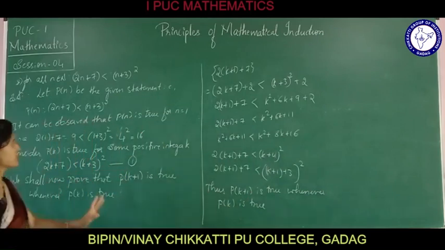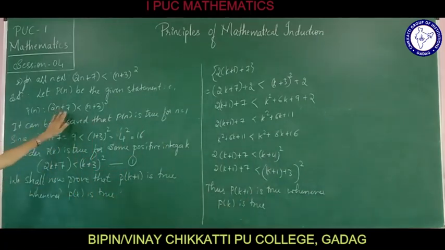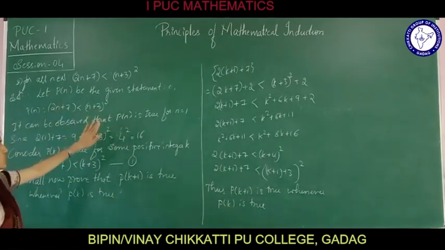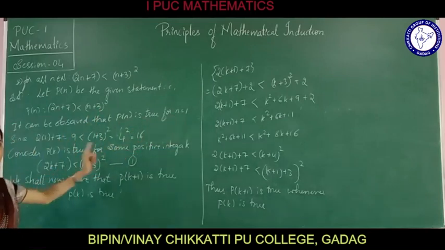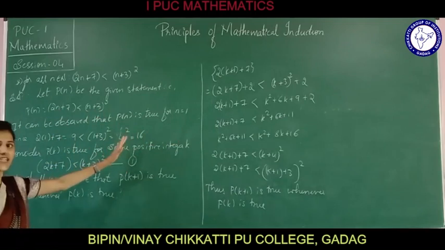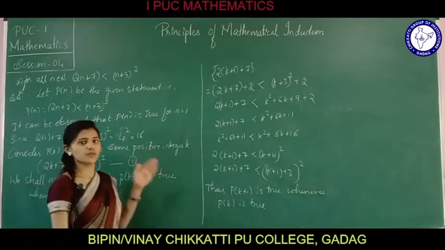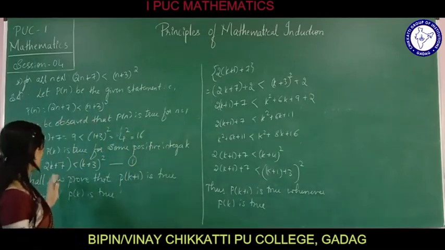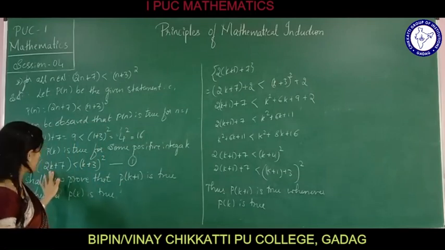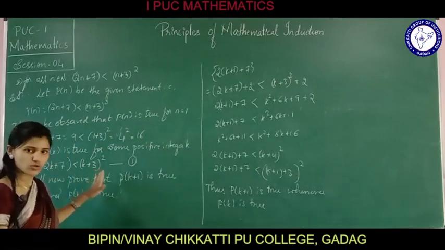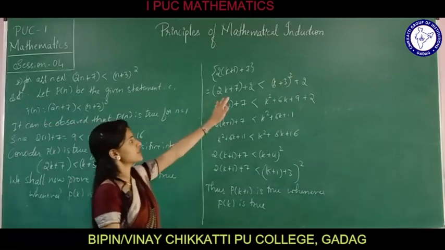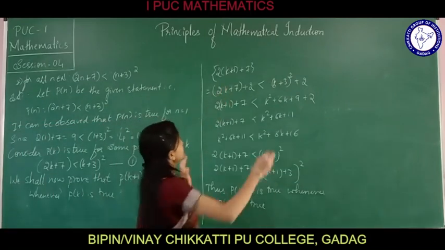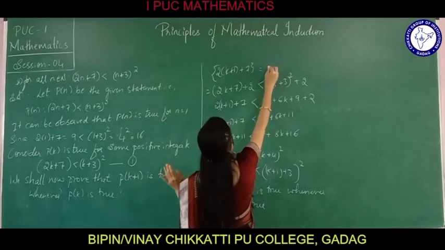Just to recap, they have said 2n plus 7 is less than (n plus 3) whole square. We proved it for n equals 1. Then we considered it to be true for some positive integer k, and we have written that 2k plus 7 is less than (k plus 3) whole square. Proving it for k plus 1.